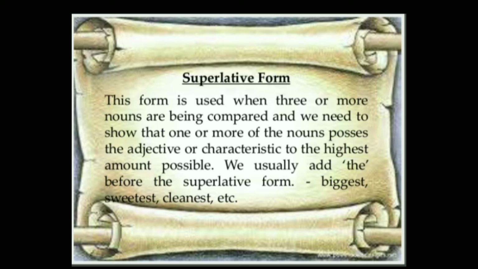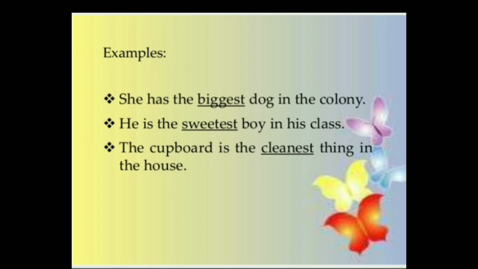The richest person in the city inaugurated the orphanage. She has the biggest dog in the colony. She is the sweetest girl in her class. The cupboard is the cleanest thing in the house. Ria is the most intelligent girl of the class.